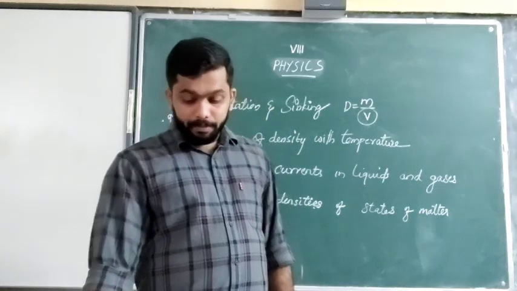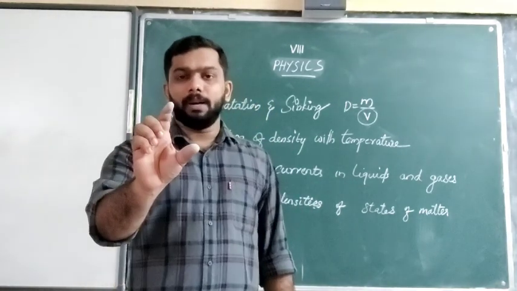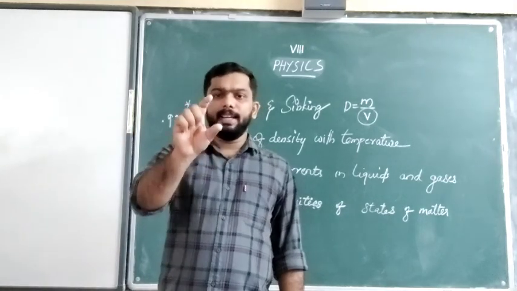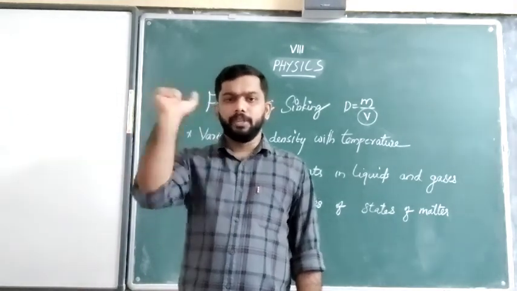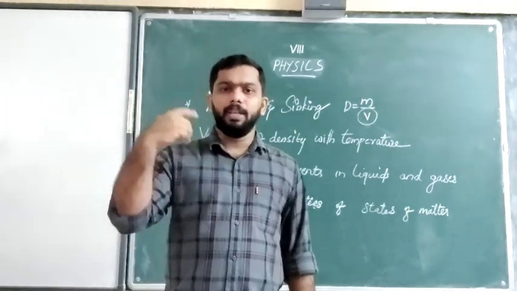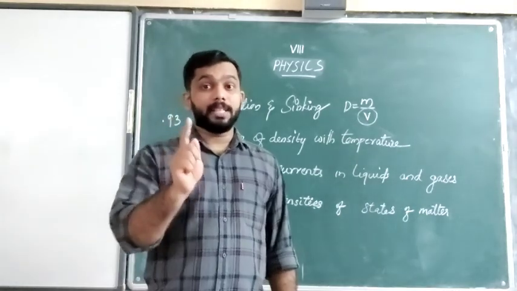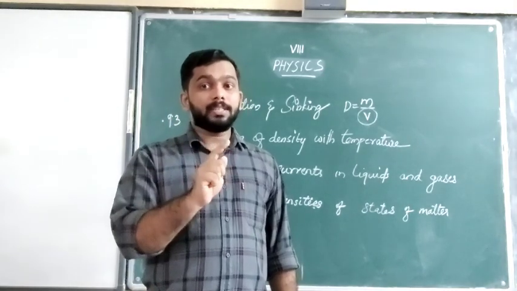Then, one more example is there. Since river water, as we have discussed, is having less density compared with the sea water, normally the ships will be traveling in sea water and river water. So what will happen? As I said, river water is having less density.